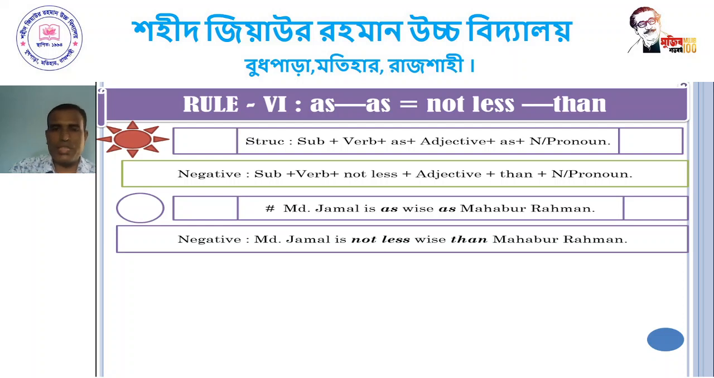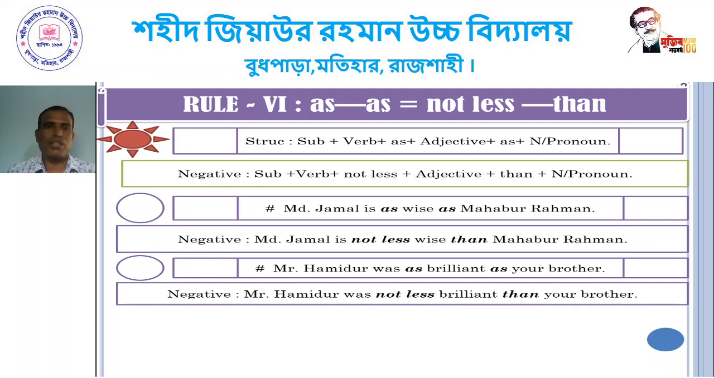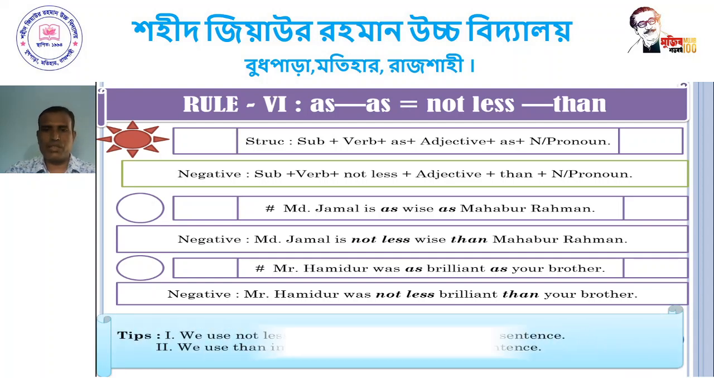And follow the example, dear student. Mr. Jamal is not less wise than Mahabur Rahman. Mr. Hamidur was as brilliant as your mother. Dear student, Mr. Hamidur was not less brilliant than your mother. Mr. Hamidur was as brilliant as your brother. The negative form will be: Mr. Hamidur was not less brilliant than your brother.